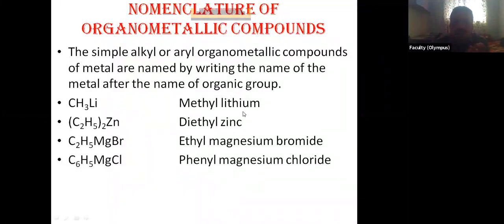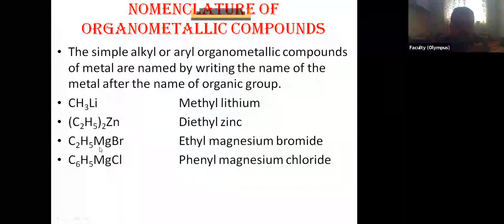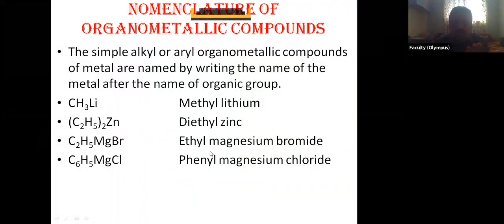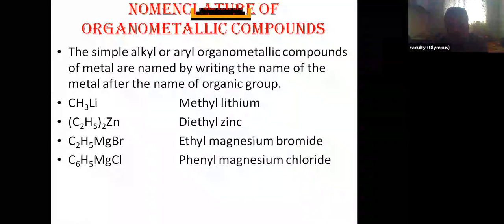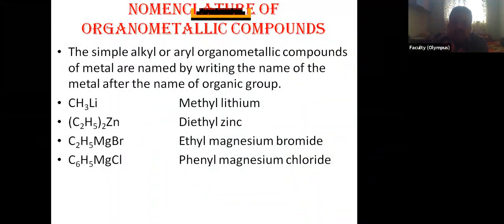So it is written as methyl lithium. This is the ethyl twice, so it is diethyl zinc. It is ethyl magnesium bromide. This is phenyl magnesium chloride. So simple, the name of organic group is written first, followed by the name of metal in case of simple alkyl or aryl organometallic compounds.